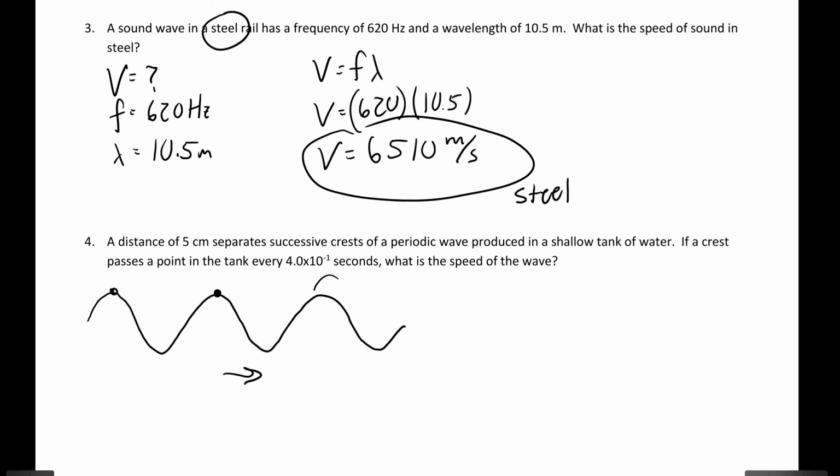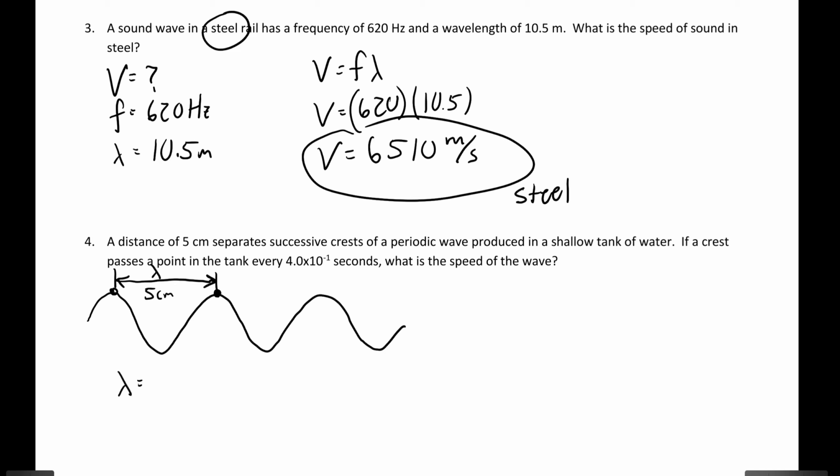They're not saying 5 centimeters here. No. Successive crests means from here to here, and we know that this is 5 centimeters. What is this length, from one point to the next successive point in phase with that point? That's the wavelength, lambda. So they're being fancy, and they're telling you what the wavelength is.